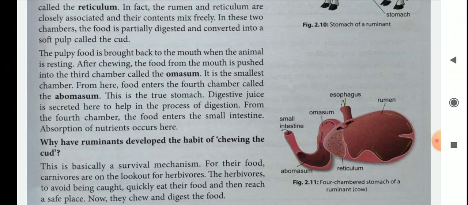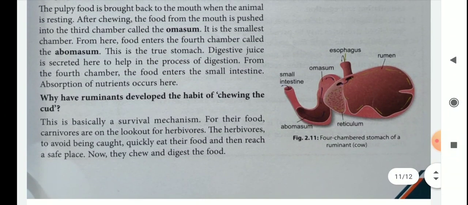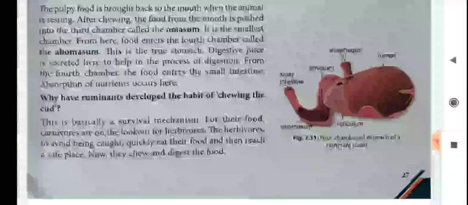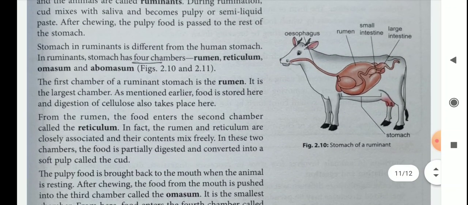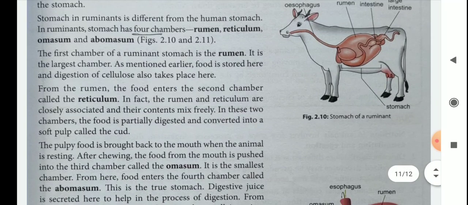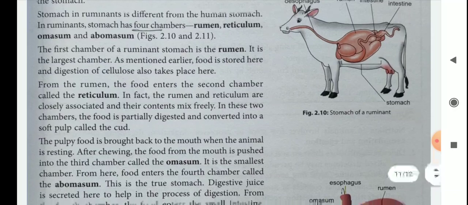So here in this figure, children, you can see rumen, oesophagus, omasum are given. How the food particles first enter the rumen, that is the first chamber, then from the rumen to the reticulum, the second chamber, and the 3rd chamber is the omasum.